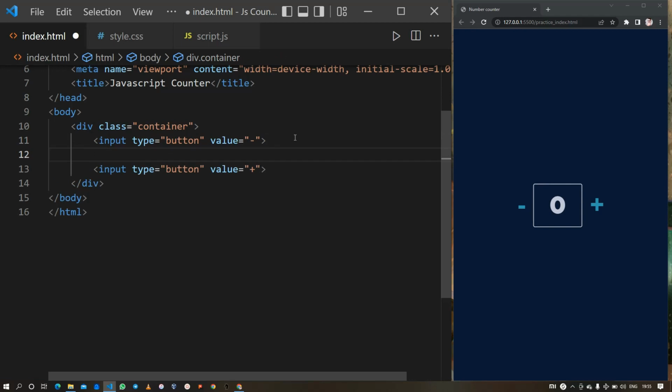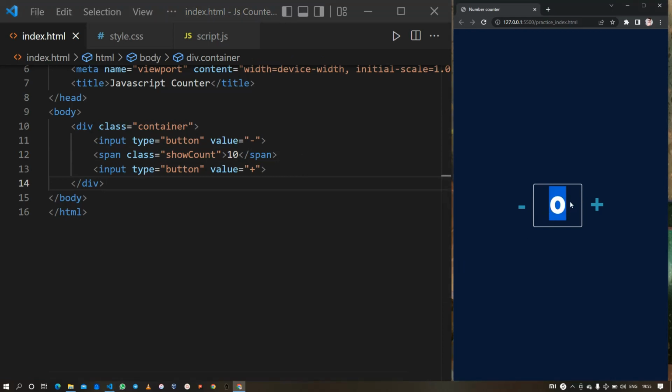And in between these two buttons I am going to include a span element with the class showCount and pass a value of around 10. Okay, so let me just save it.